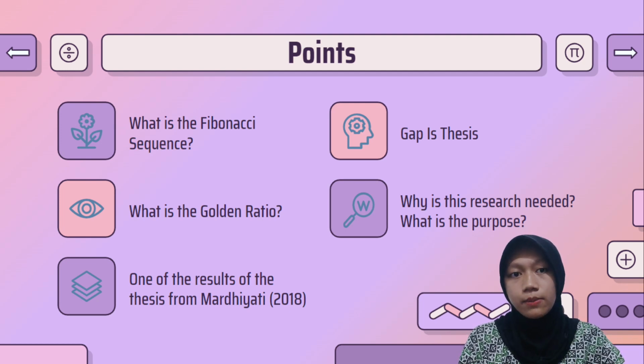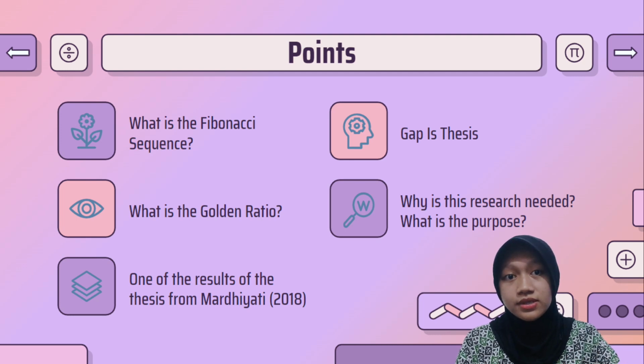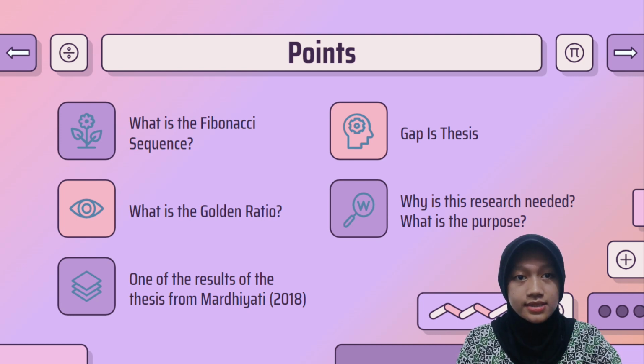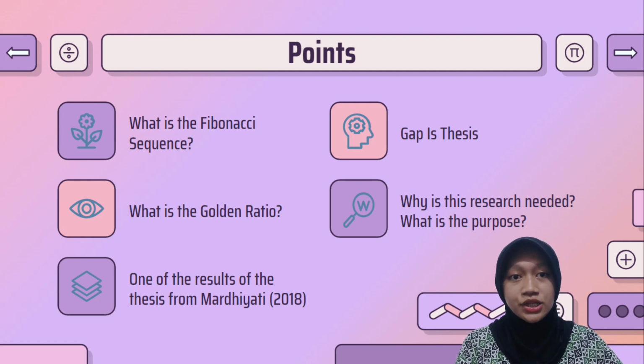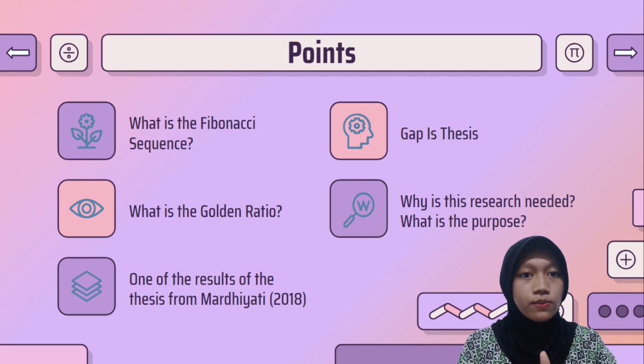After the 13th number, when we divide one number of this sequence by the previous number, the result is fixed at 1.618, which is called the golden ratio. The golden ratio can be found in nature and it describes balance. One place it can be found is in humans.